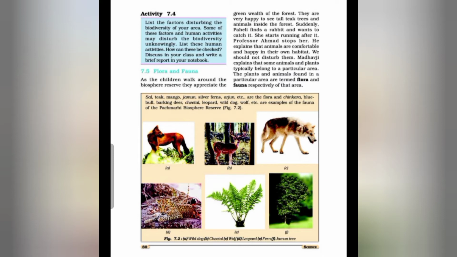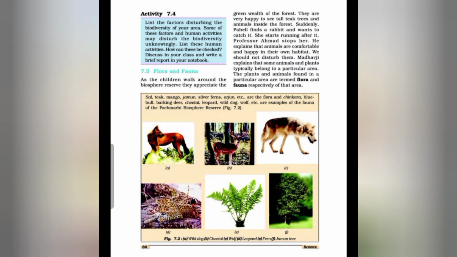And students, here I want to tell you that there are 18 biosphere reserves in India. Some well-known biosphere reserves set up in our country are Nilgiri Biosphere Reserve, Nanda Devi Biosphere Reserve, Sundarban Biosphere Reserve and Gulf of Mannar Biosphere Reserve. A biosphere reserve may also contain other protected areas in it. For example, Pachmarhi Biosphere Reserve consists of one national park named Satpura and two wildlife sanctuaries named Bori and Pachmarhi.